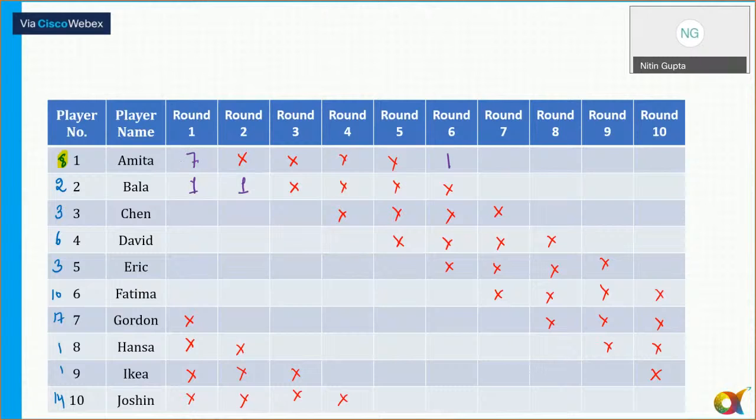Now, Chen has got a total of 3 points. Okay. So if Chen has got a total of 3 points, what are the different possibilities for Chen? Because remember Chen is not in round 4, 5 and 6. So in 3 rounds, 1, 2 and 3, Chen has 3 points. But is it possible? No. Chen can't get a score of 1 in round 1. Chen can't get a score of 1 in round 2. Okay. So the 1 plus 1 plus 1 equal to 3, this combination is definitely not possible at all.